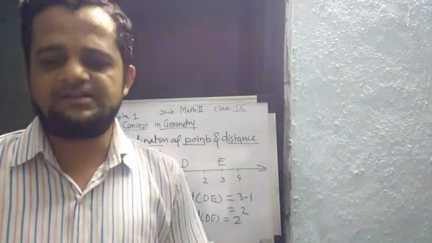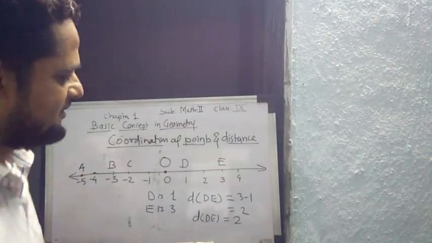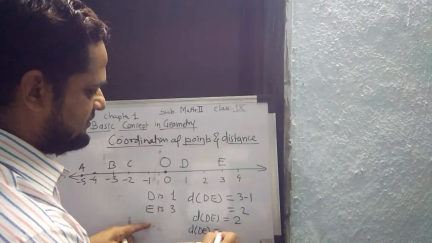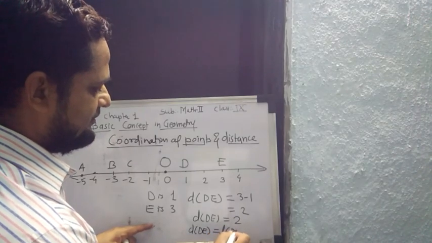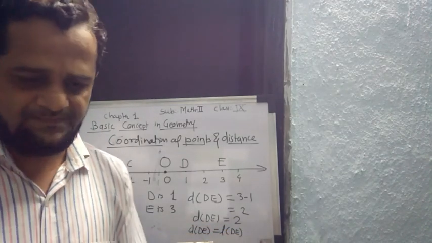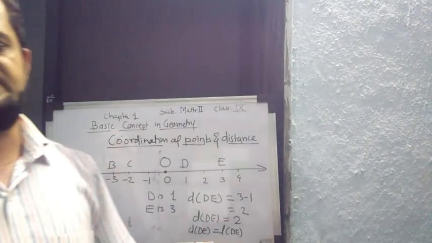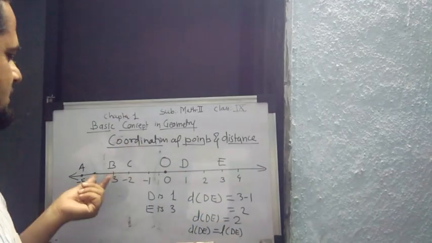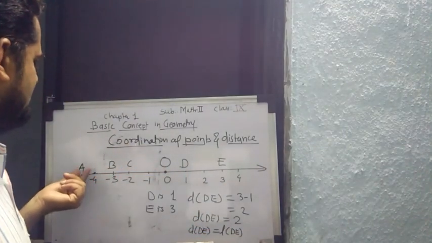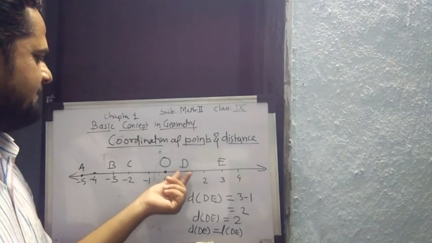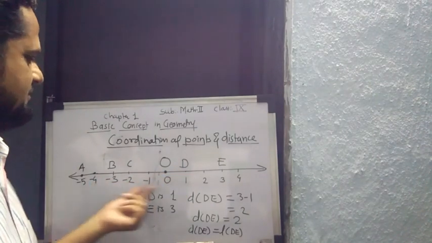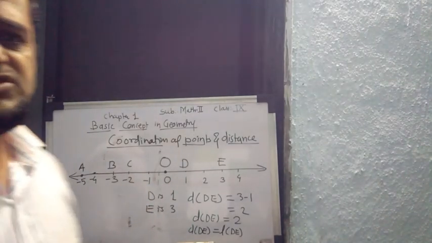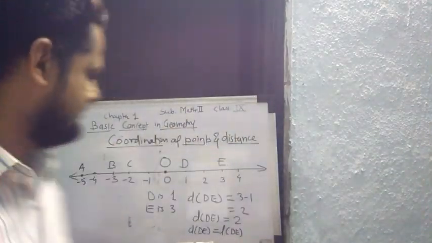So in this way we can say that distance or length is one and the same concept. Distance of DE is equal to length of DE. Distance and length are the same. Like that we can calculate the distance between different types of numbers, or we can take a coordinate and subtract from D. After this we turn to our next topic, that is betweenness.